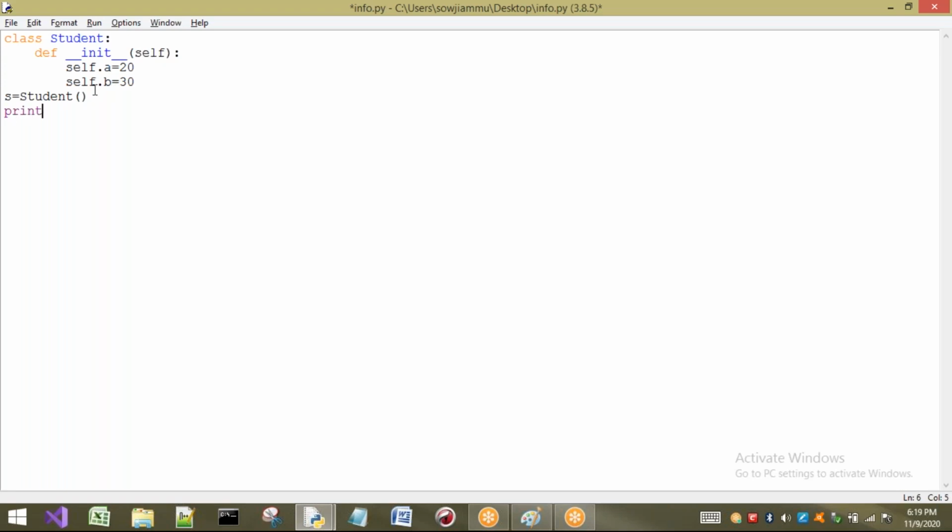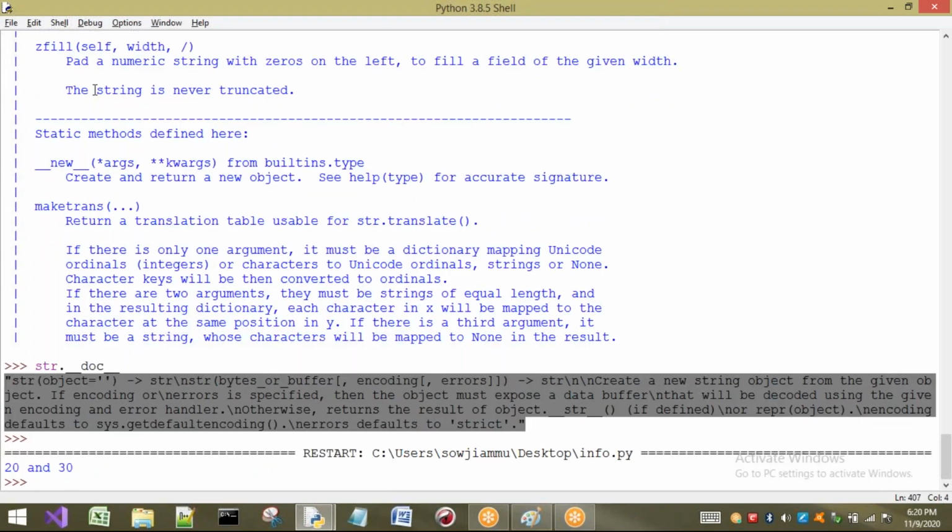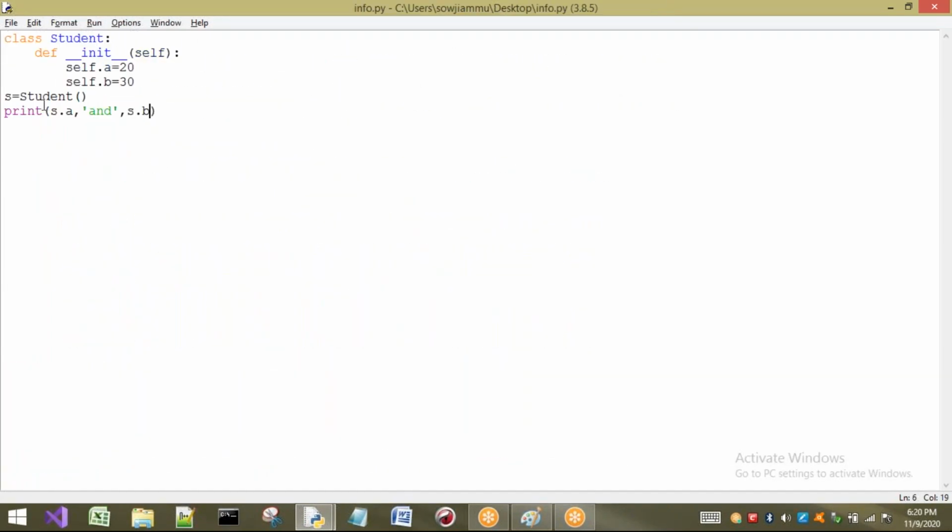Now I will print. I can refer to that particular object by using s, because it is a reference variable, s.a, and I want to print b also, s.b. If I execute this program, we are going to get output as 20 and 30. Why 20 and 30? Because s is going to contain a, s is going to contain b. Sorry, the s.a value is 20, the s.b value is 30. So those two values are printed.